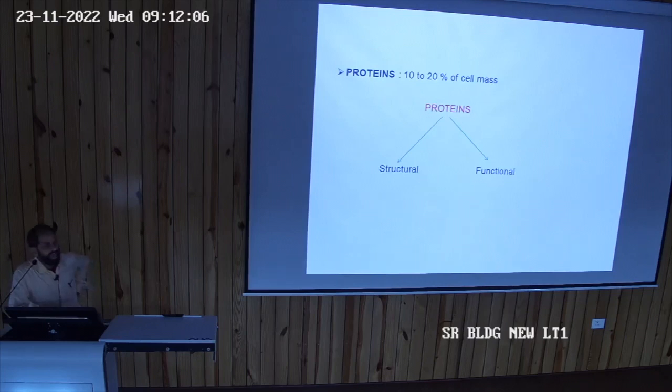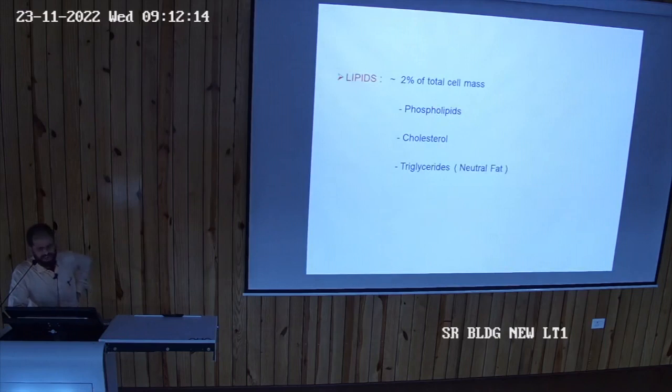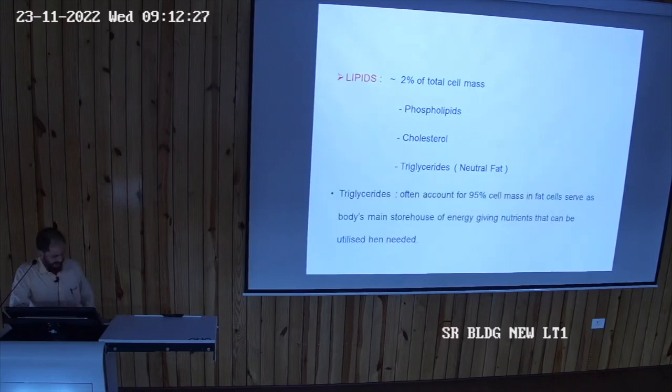Come. So in the functional proteins, there are enzymes and different receptors. Those are the functional proteins. Then there are lipids, approximately 2%. The lipids may be phospholipids or cholesterols, or it may be triglyceride, that is neutral fat. And these triglycerides, especially in fat cells, are mainly in the form of triglycerides, 95%. That is the main storehouse of energy in times of need. Okay, that can be utilized later.